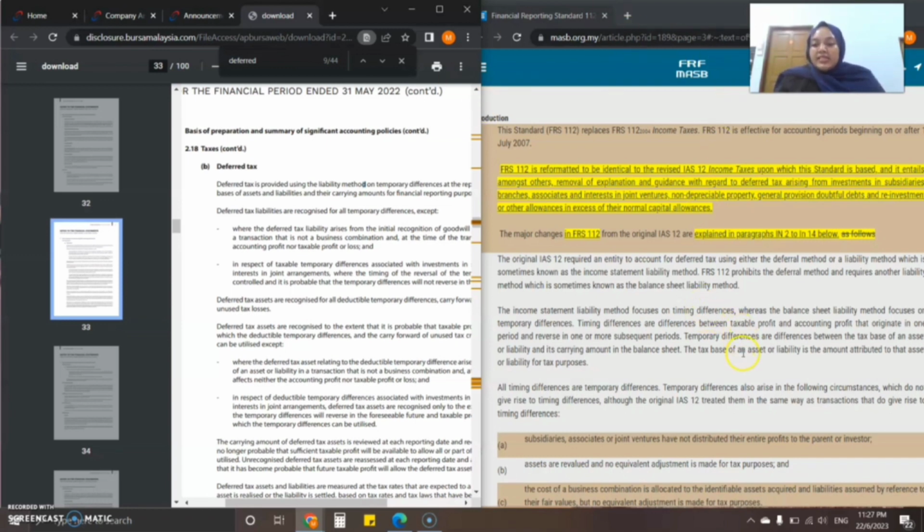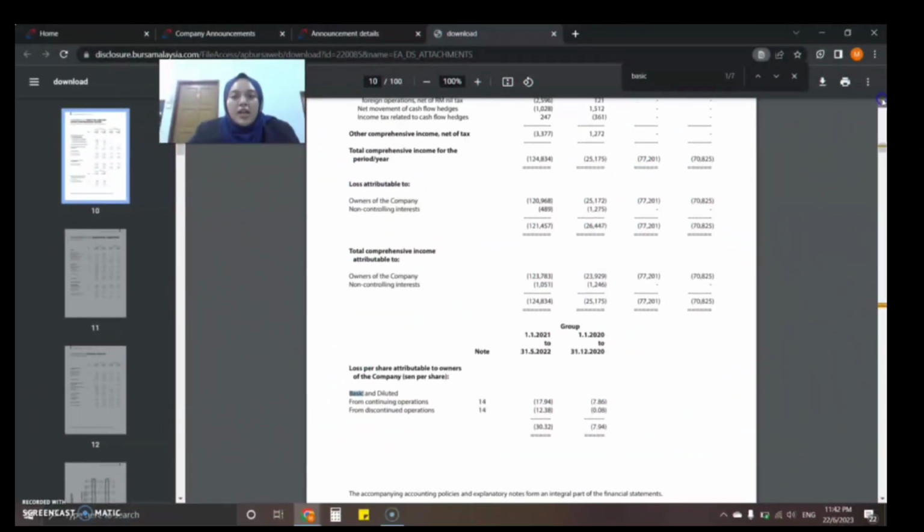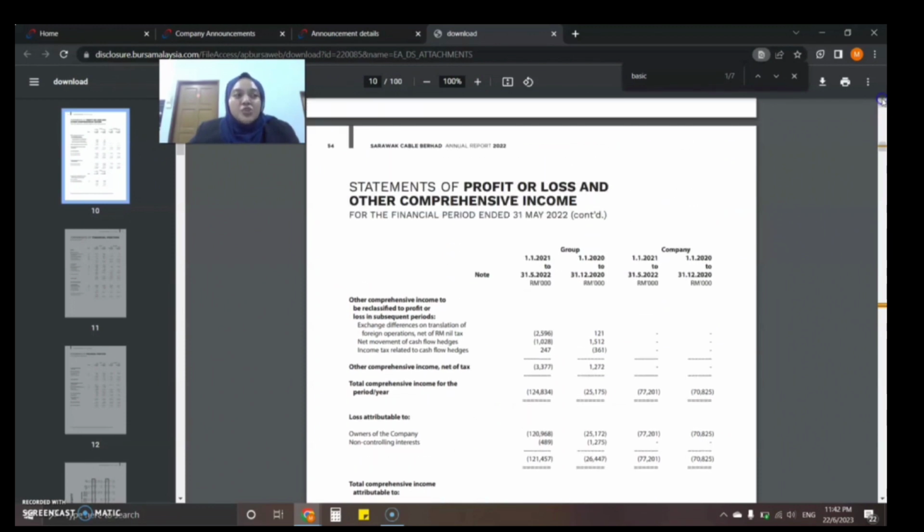The tax base of an asset or liability is the amount attributed to that asset or liability for tax purposes. So, as we can see from the annual report given, Sarawak Cable Berhad follows the standard according to MFRS 112. That's all.